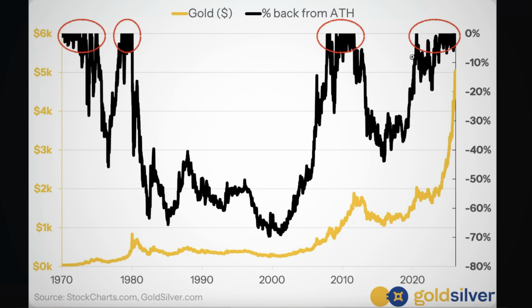And one other thing I want to point out on the chart here is that if you look at this black line being up near the top lately, you don't see many drawdowns. You don't see anything of 10% in the last few years. If you go back to maybe 2022, that's when you get a drawdown of about 20% from the weekly all-time high. But lately we haven't had one, which is very interesting. And I guess that's a good thing if you're rooting for the price of gold to go up. It's a bad thing if you want to buy more, but you know, can't have it both ways.